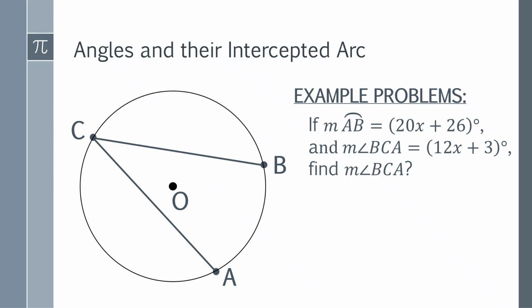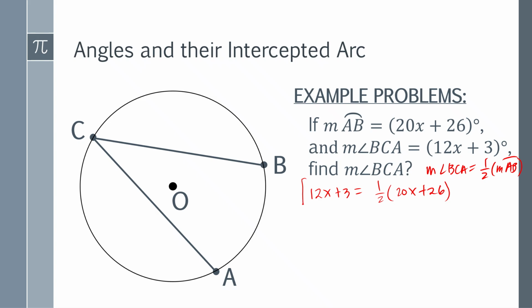So again, the measure of angle BCA is equal to half of the measure of AB. Okay? So therefore, we have here 12x plus 3 is equal to 1/2 of the arc, which is 20x plus 26.